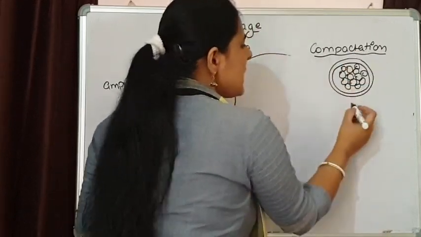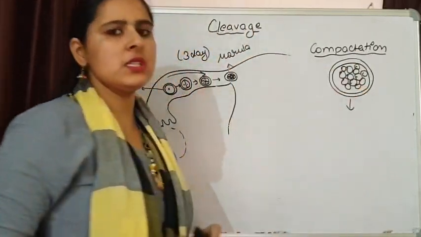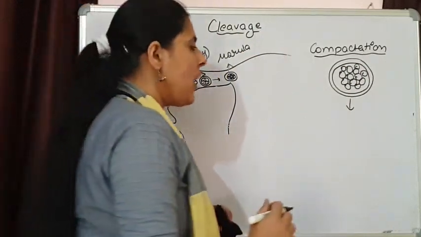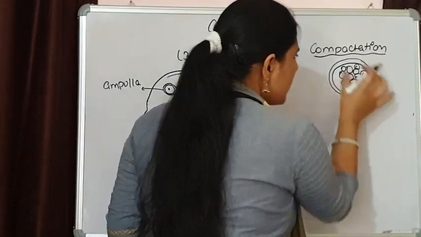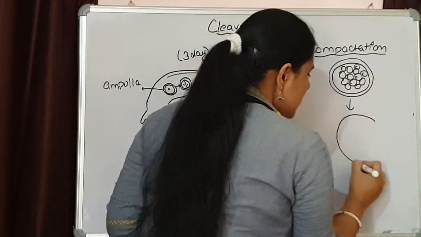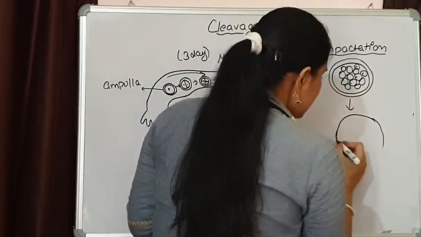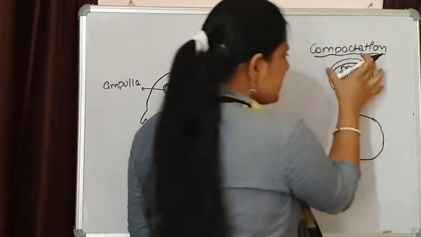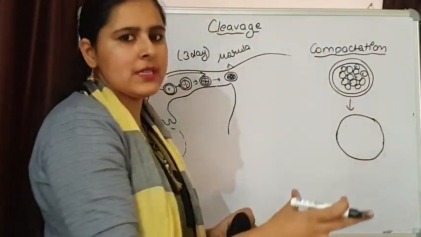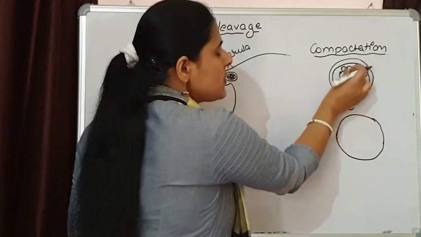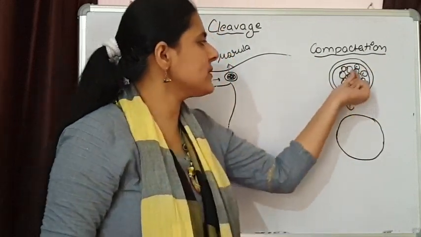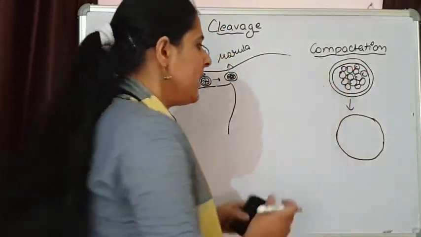Now these cells are going to arrange themselves in a specific orientation. How? This is the zona pellucida, maintaining the size. Basically the overall size is always going to be the same. The overall size is not increasing, and the size of cells, because of continuous division, is decreasing.